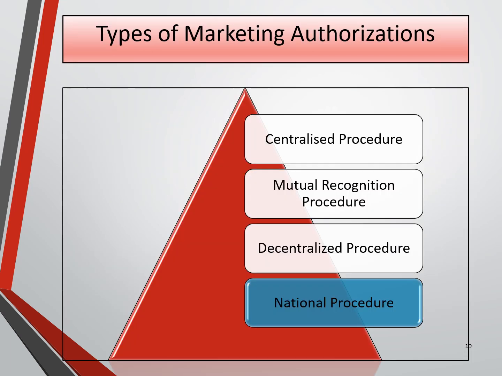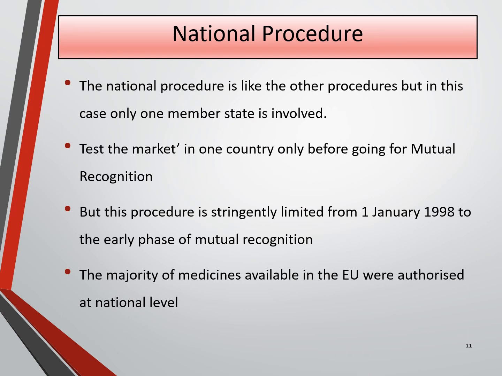Fourth type of marketing authorization is the national procedure. This procedure is for the sponsor who is planning to market the drug in one of the European countries. Each country has its own procedure for authorization, market approval for a new drug. National procedure is like the other procedures, but in this case one member state is involved.